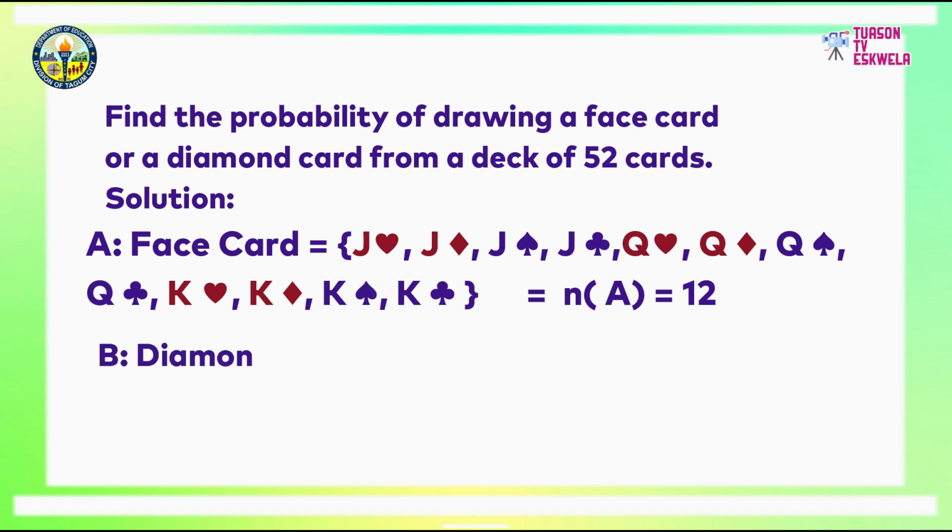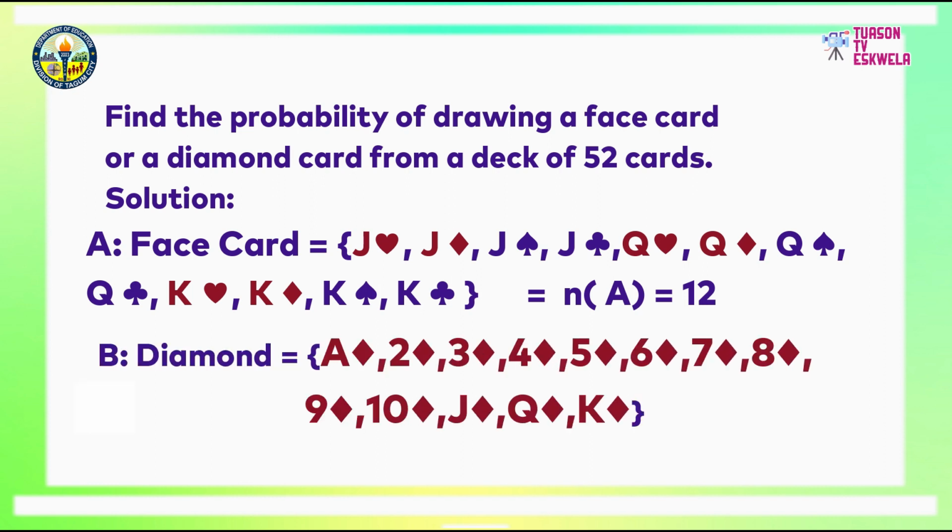Event B are cards which are diamond. These are Ace Diamond, 2 Diamond to 10 Diamond, then Jack Diamond, Queen Diamond, and King Diamond. With that, N of B, or the number of outcomes in drawing a diamond, is 13.